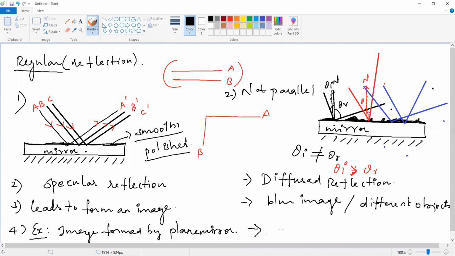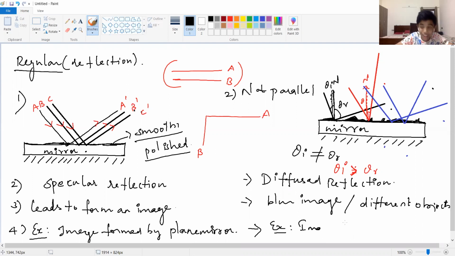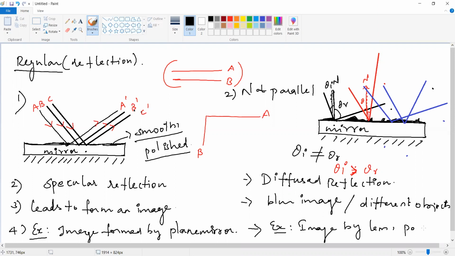And the last point is an example: the image formed by a lens, on paper or a wall. Wherever the surface is not smooth. In this case, is the surface of the lens smooth or what?